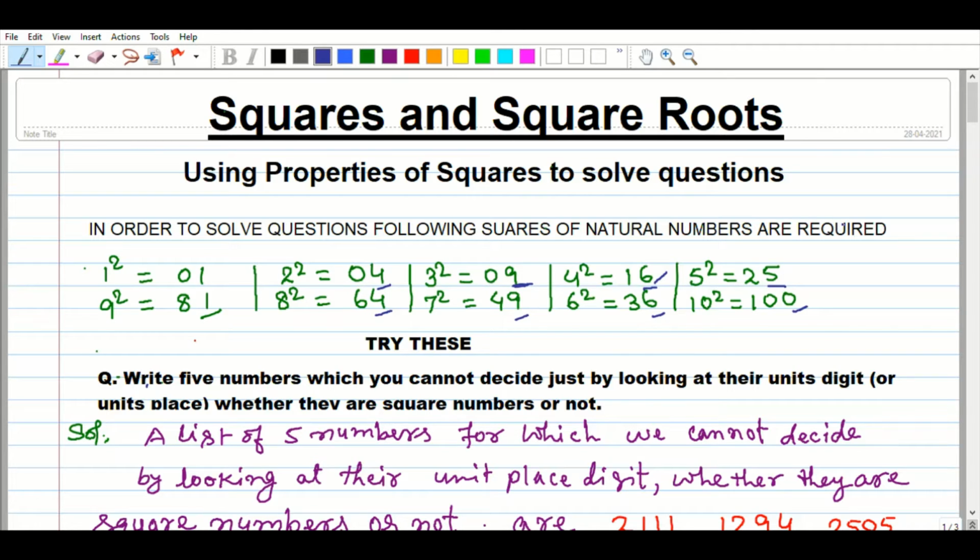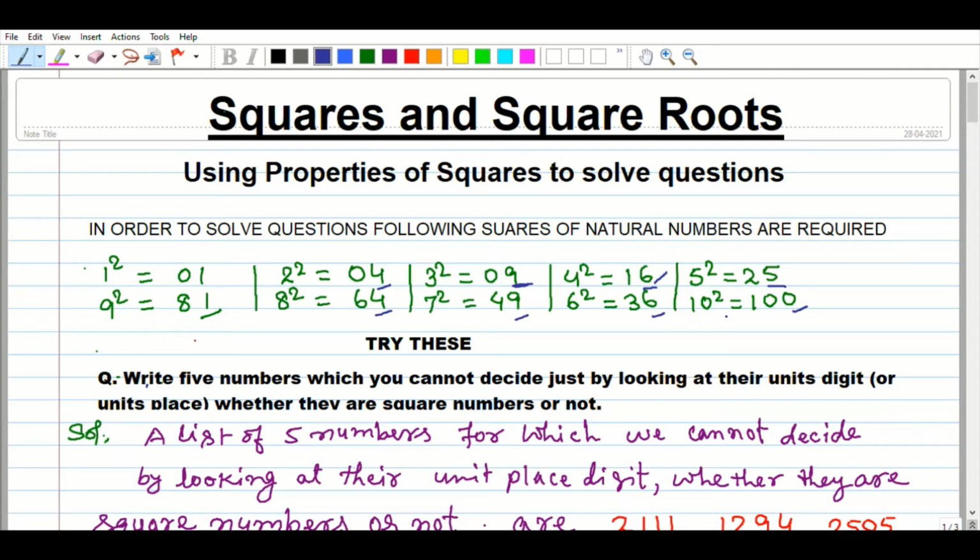You know very well that a number which ends with 2, 3, 7 or 8 is never a perfect square. Very good. A number which ends with 1, 4, 9, 6, 5, or even 0 may be a perfect square.